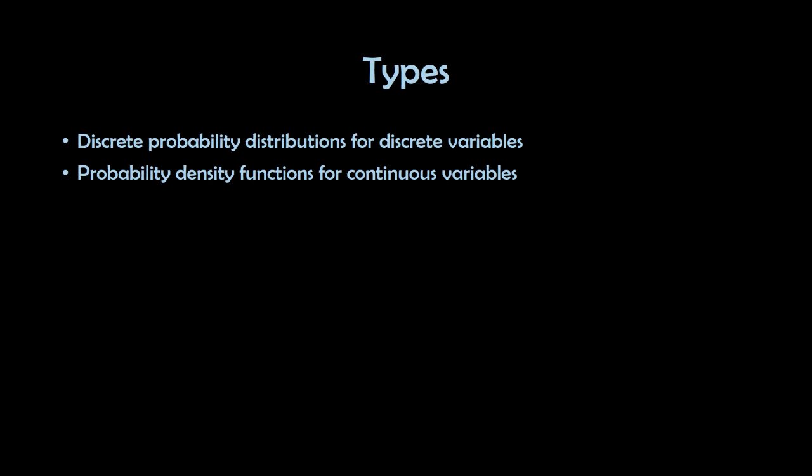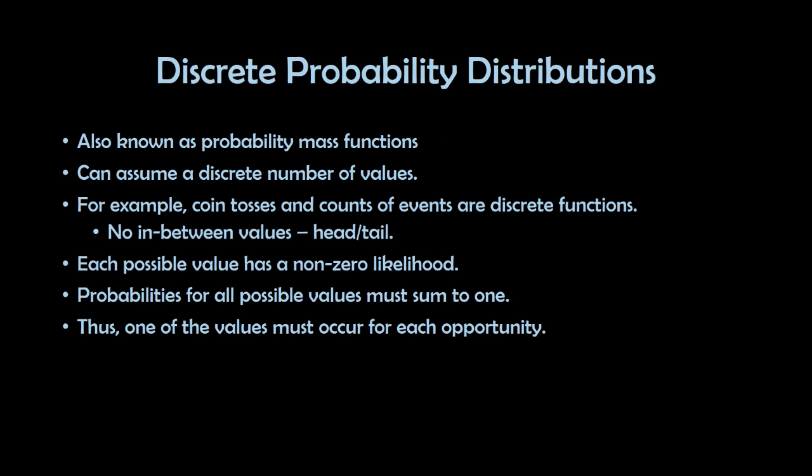So there are two types of probability distribution: discrete probability distributions for discrete variables and probability density functions for continuous variables. So let us take a look at the discrete probability distribution. Basically, it is also known as probability mass functions. It can assume a discrete number of values. For example, coin tosses and counts of events are discrete functions.